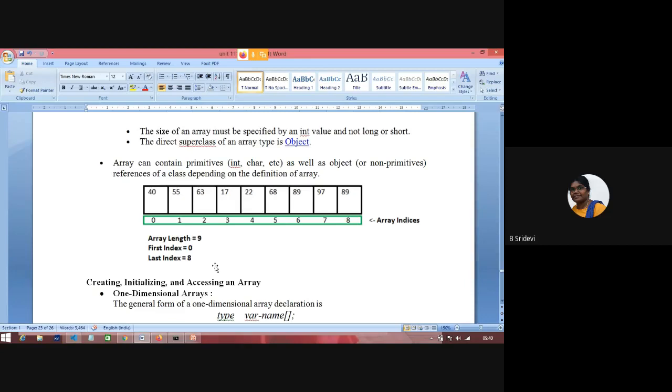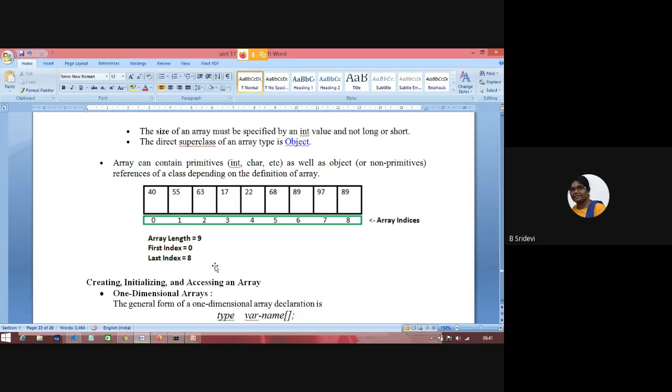So you all know how to use a list in Python. It's a group of elements, and they can be accessed with index. Suppose L is equal to 1, 2, 3, L of 0, L of 1, L of 2. In that way, you have access to the list elements. You can combine more elements into a single data structure list. In the same way, we use arrays in C, C++, and Java. Array is a collection of elements under a single name. It is a data structure in which you can store multiple number of elements.